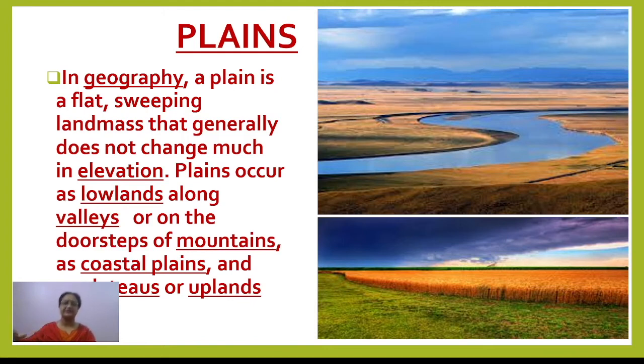These occur as lowlands along the valleys or on the foothills of the mountains. The plains formed at the foot of the mountains are also called Piedmont plains, right?